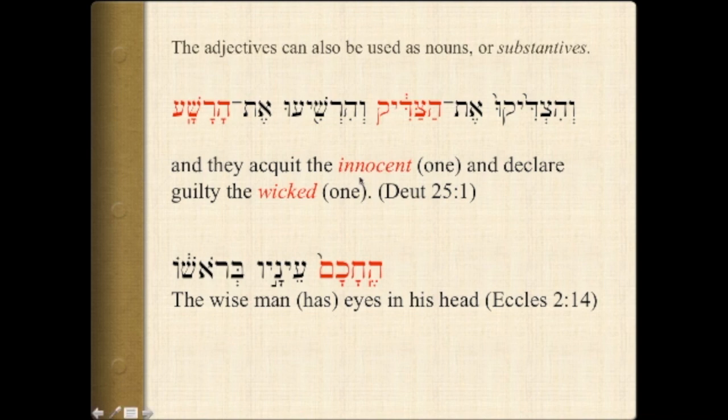Or here, Chakam is an adjective, but it is here being used as a noun. The wise man, literally his eyes in his head, or has eyes in his head. The idea being that the wise man can see well, and in Ecclesiastes it is contrasted with the foolish ones who cannot see.